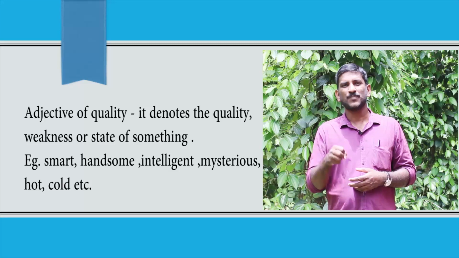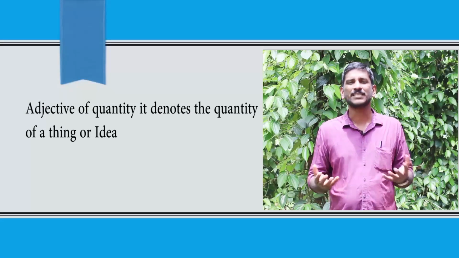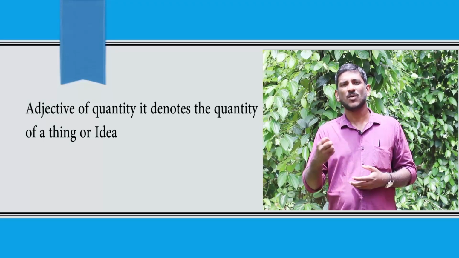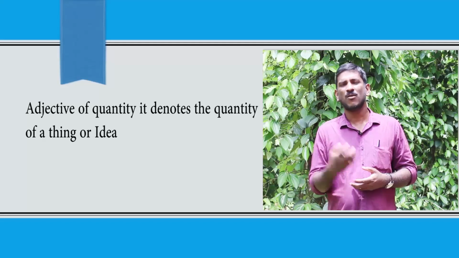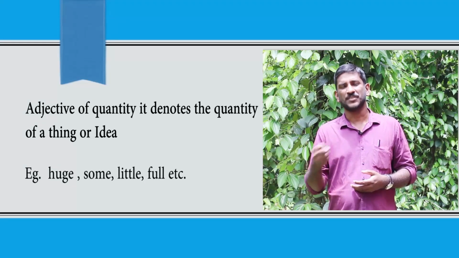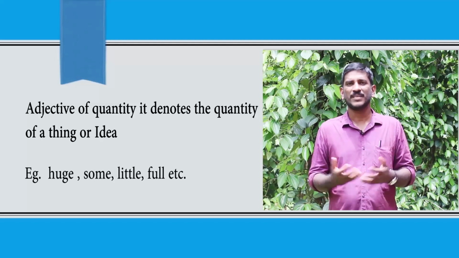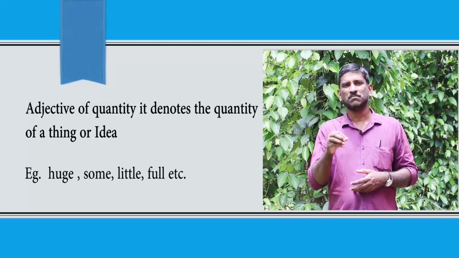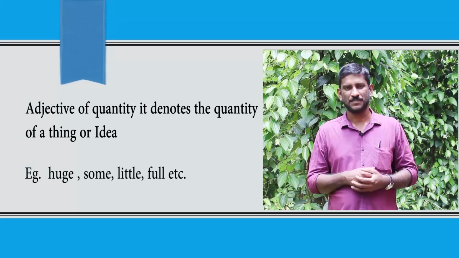The third type of adjective is adjectives of quantity. Those adjectives denote the quantity of something or an idea. Examples. He has taken a huge effort. Huge is an example of an adjective of quantity. Add some salt to the dish.